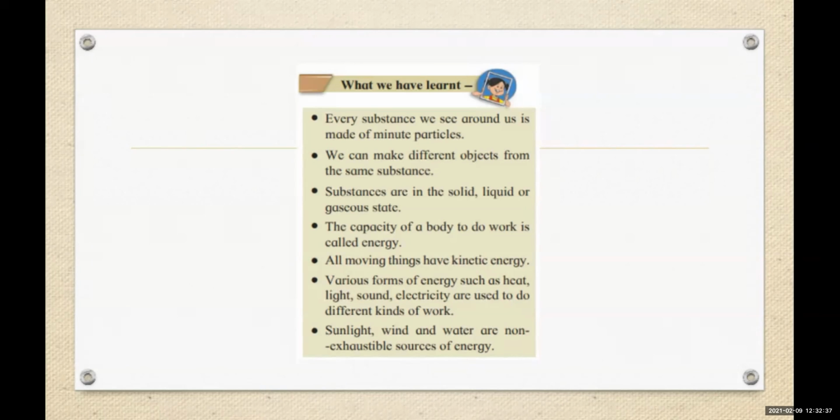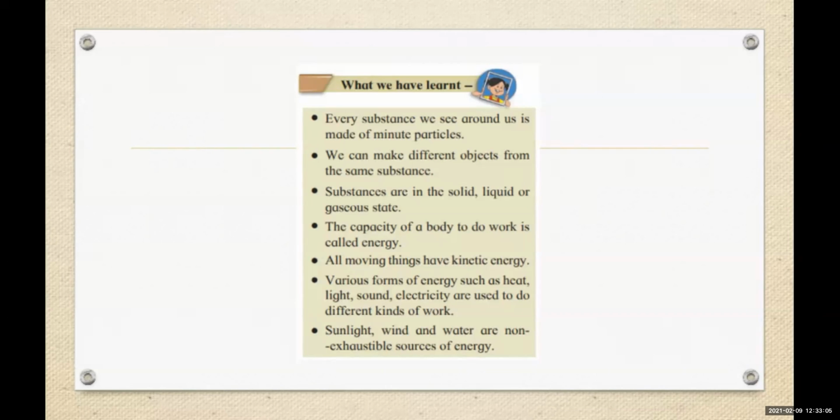Same like that, to do any work with the help of machines, we need energy that is called kinetic energy. The machine gets the energy from the fuel or the electricity. All moving things have kinetic energy.